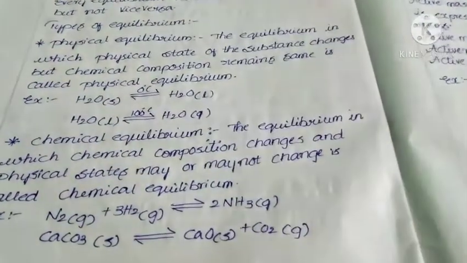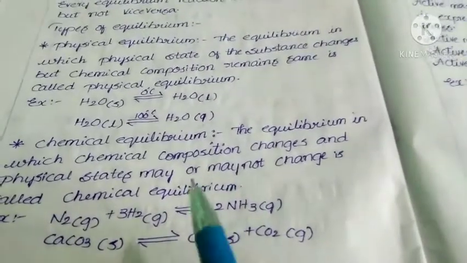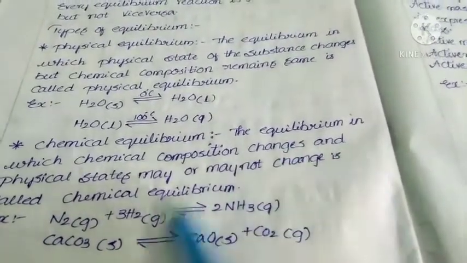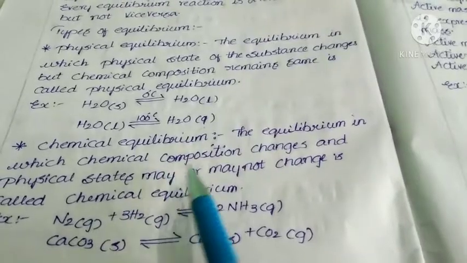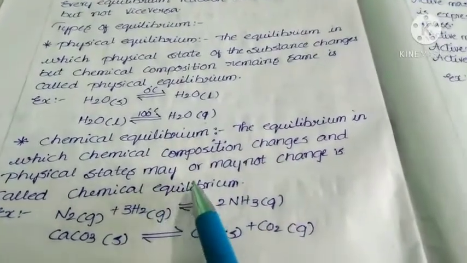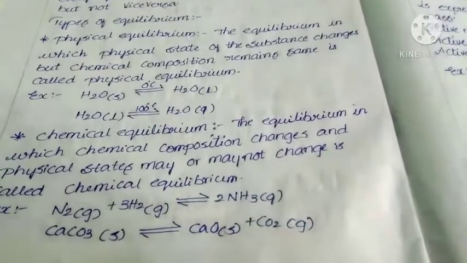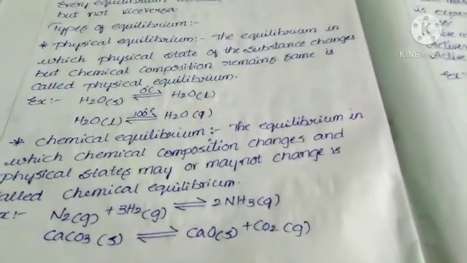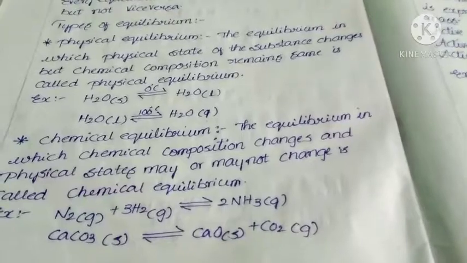Next, chemical equilibrium. What is the definition of chemical equilibrium? The equilibrium in which chemical composition changes and physical states may or may not change. That is called chemical equilibrium.